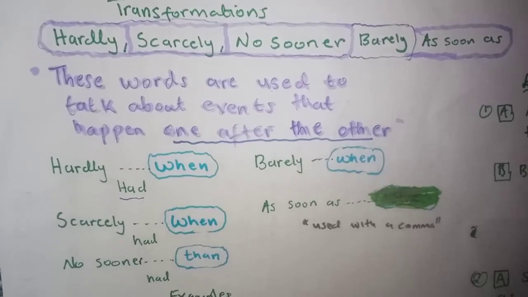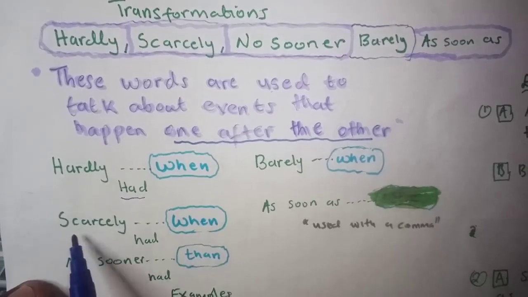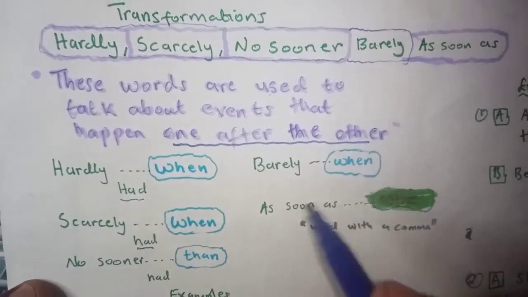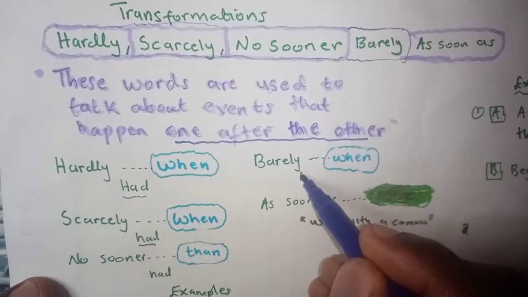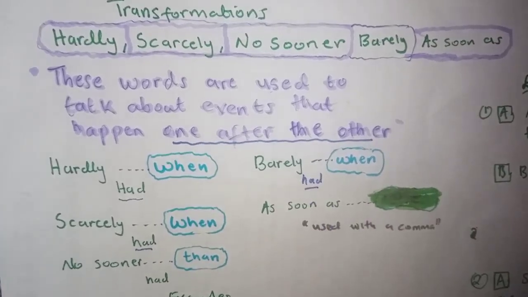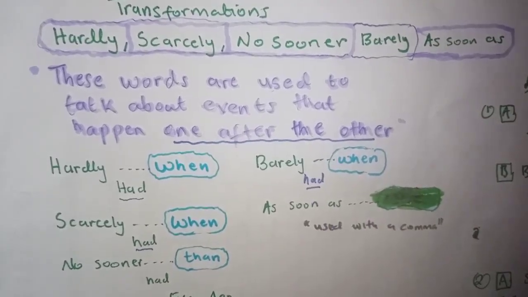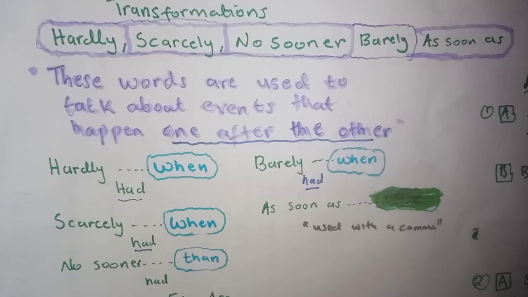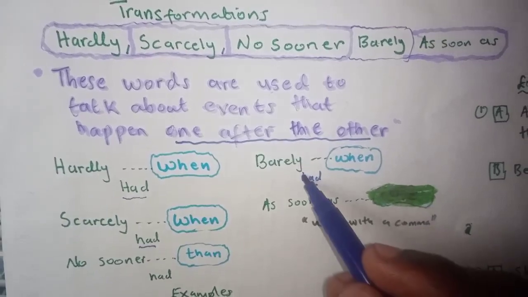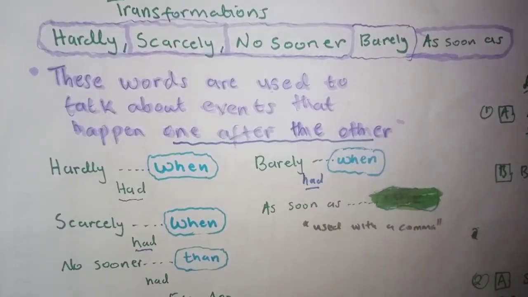The same applies with scarcely and barely: hardly had, scarcely had, barely had. Always these words go together with had.